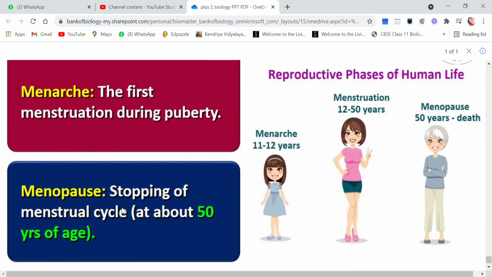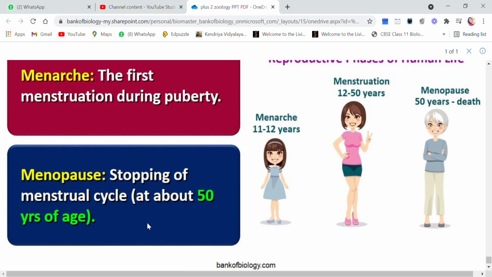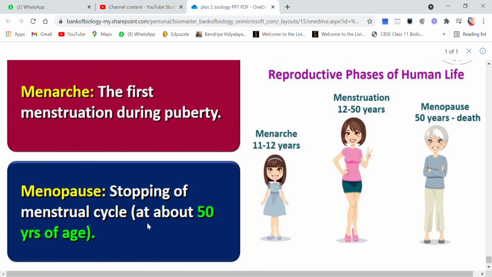So menarche, children, is the first time when a female undergoes the menstrual cycle during her puberty, and it may occur from 11 to 12 years of age. And menopause is when the menstrual cycle stops. It is at about 50 years of age. These days it may also occur around 40 to 45 years. So these are certain reproductive phases, menarche and menopause.